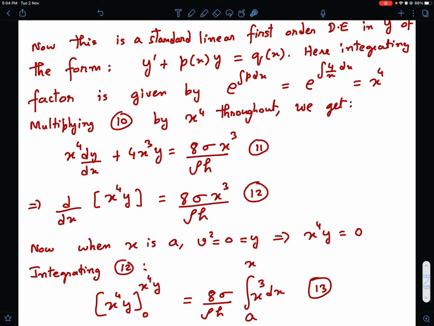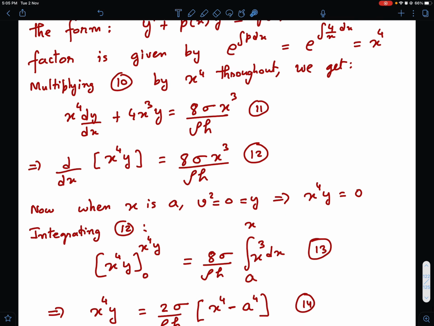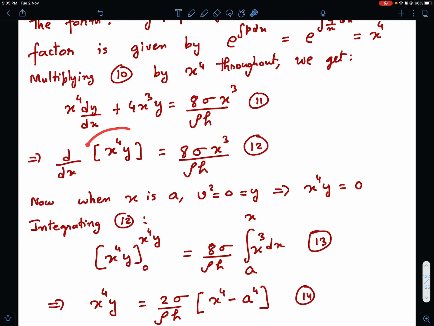Now I need to integrate this as a definite integral with appropriate limits. When x is a, I know that v square is 0. Immediately after the puncture, the velocity of the particles at the periphery is 0. So when x is a, v square is 0, and v square is also y, so y is equal to 0. Accordingly, the value of the variable x to the power 4 y is 0. And of course x will vary from a to x.